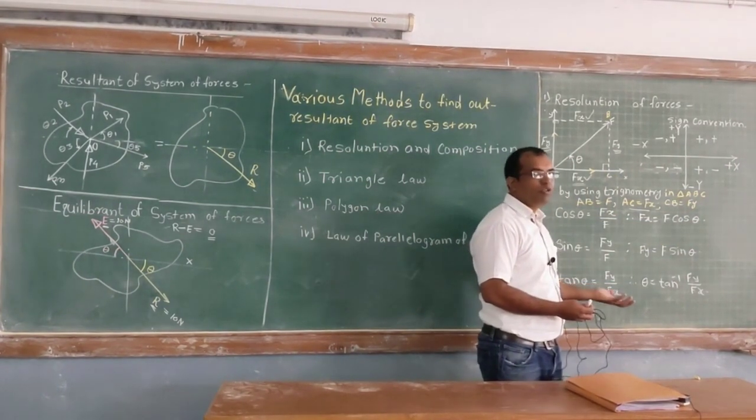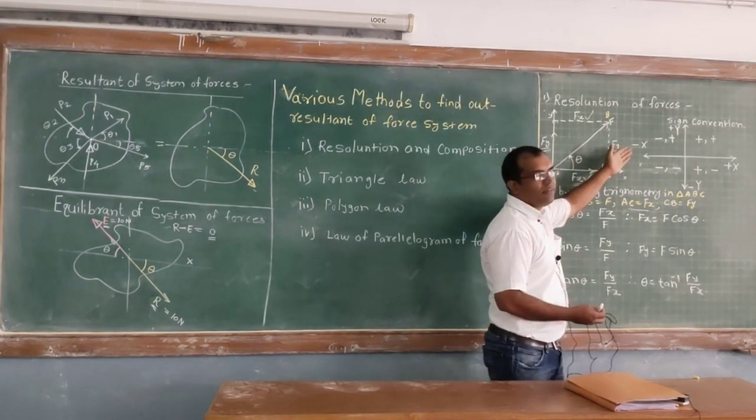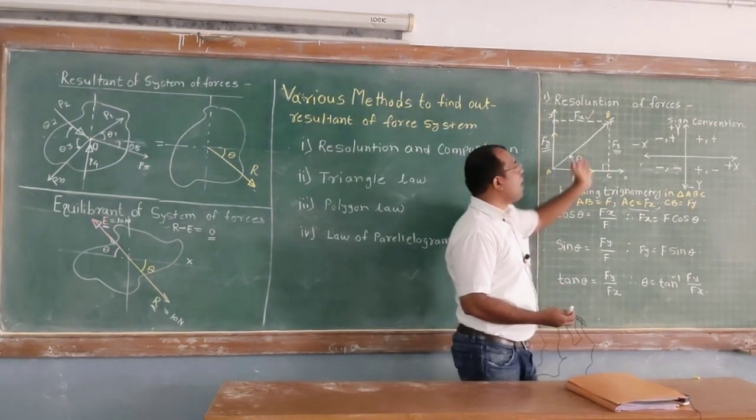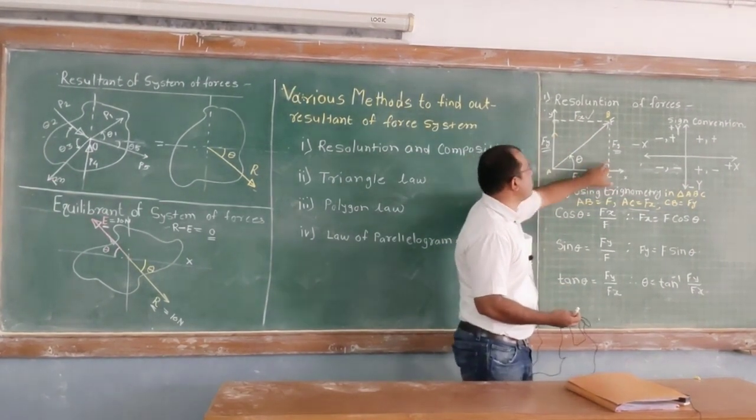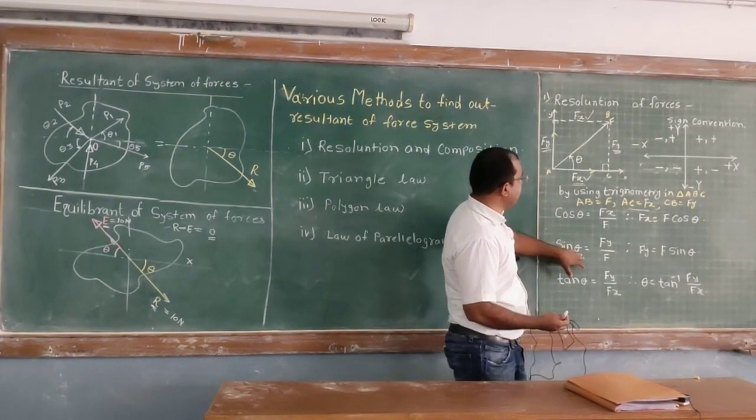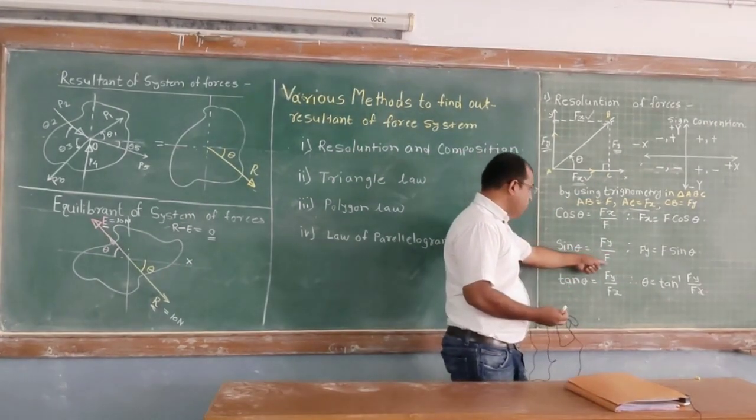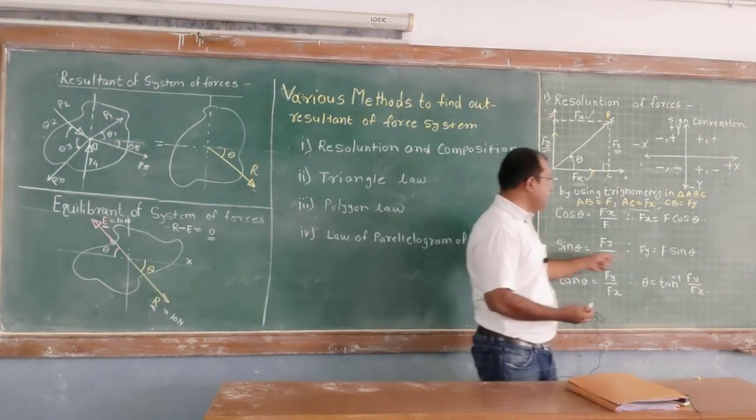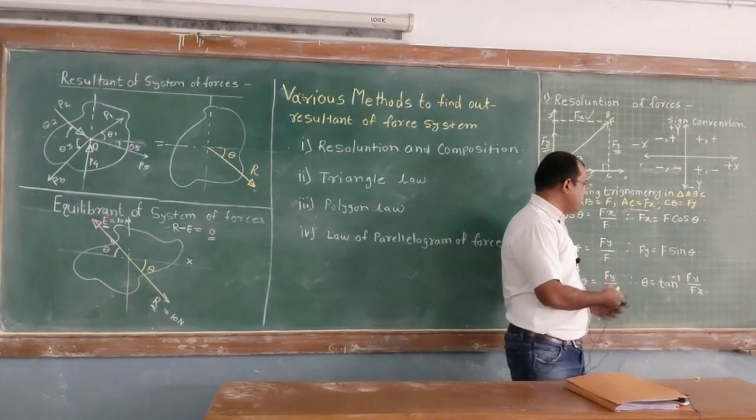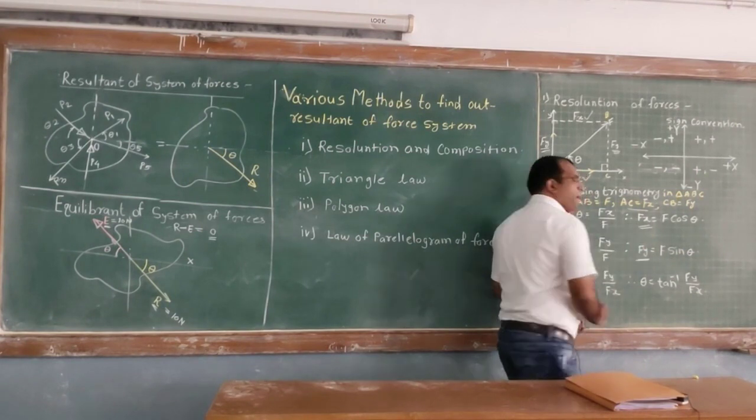Another component we also have to find out. So how do we find it? In this triangle ABC, if we consider sine theta, what is sine theta? All of you know it is the opposite side upon the hypotenuse. The opposite side is Fy and the hypotenuse is F. So sine theta is equal to Fy upon F. Therefore, let's bring this F to the left hand side. What you will get is Fy equal to F sine theta. So we have found these two components, Fx and Fy.